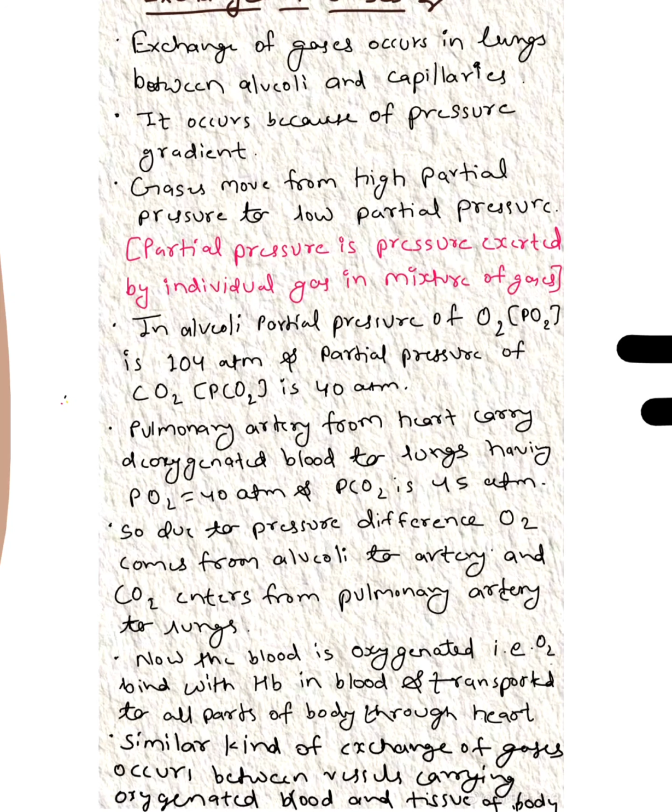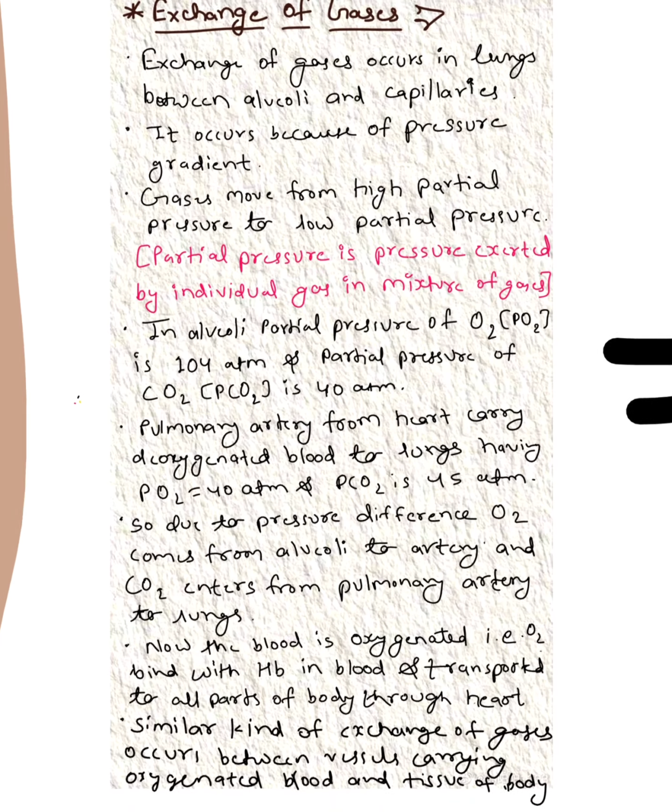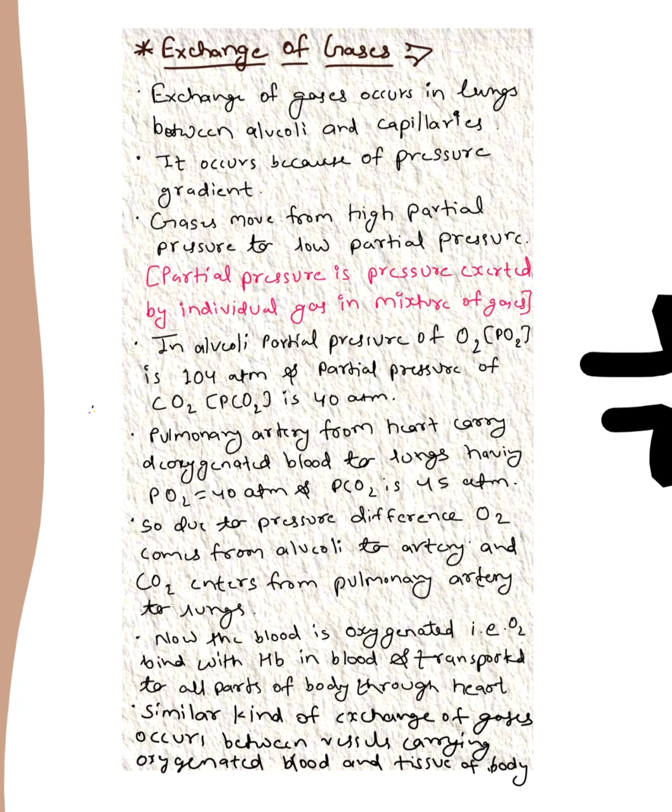A similar kind of exchange of gases occurs between vessels carrying oxygenated blood and the tissues of the body, where oxygen from the blood enters the tissue and CO2 produced in the tissue during respiration enters the blood, converting it into deoxygenated blood. This deoxygenated blood again comes to the heart, where it is pumped to the lungs and exchange of gases occurs again.